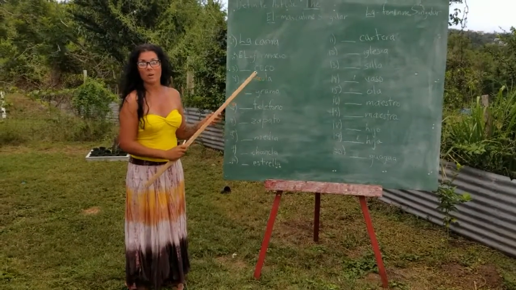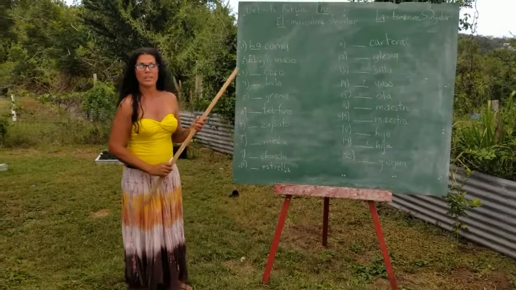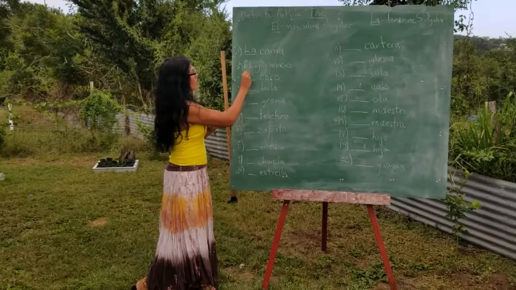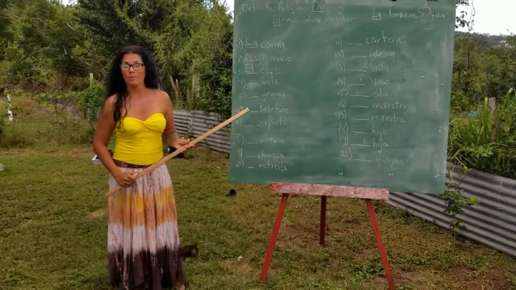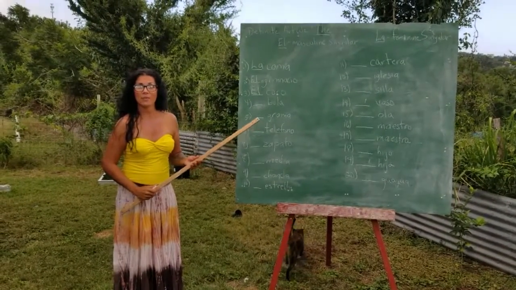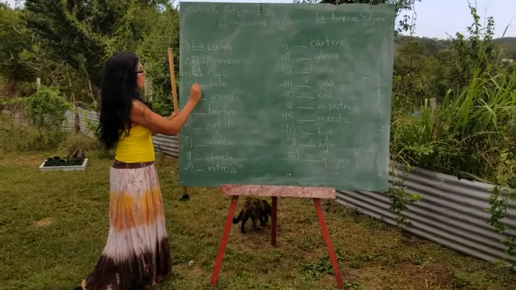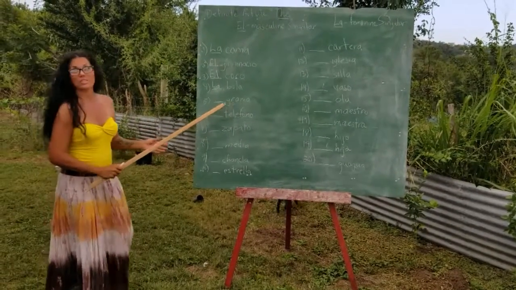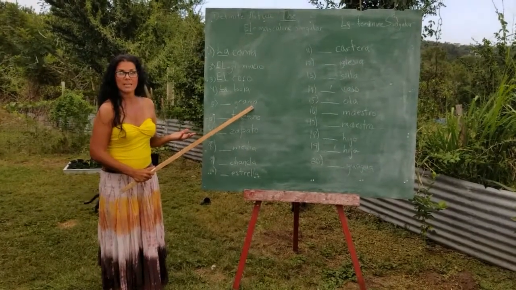Coco is a coconut, has no sex, but it ends on an O. Therefore, it is masculine and singular. El coco. Bola is a ball, no sex again, but the word ends on an A. Therefore, it is a singular feminine. La bola. Grama is grass, no sex again, but the word ends on an A.